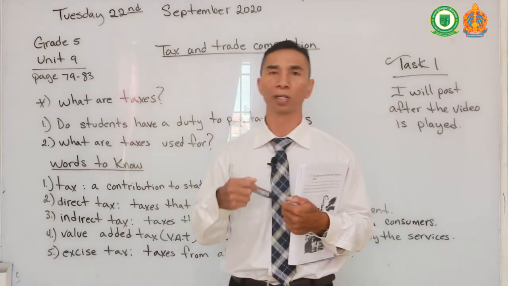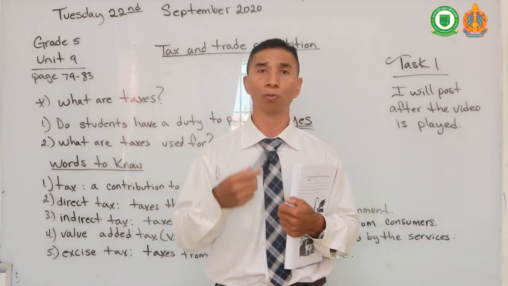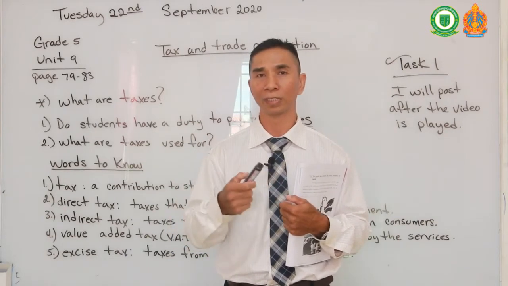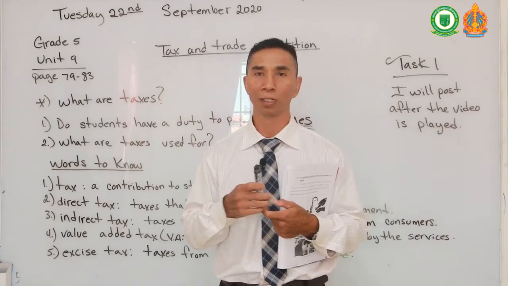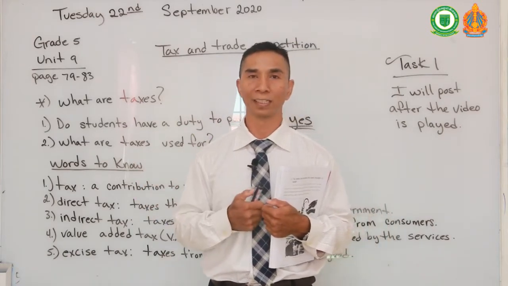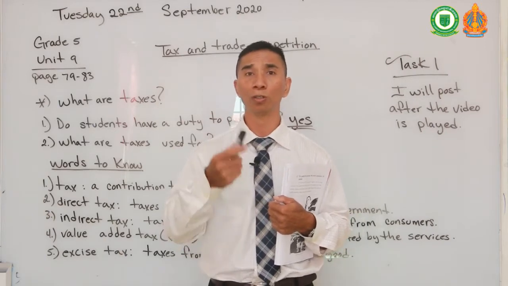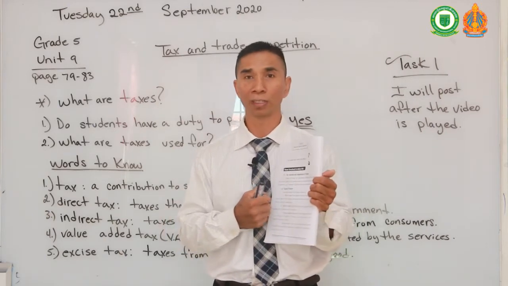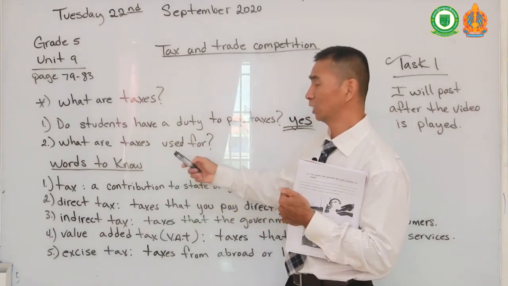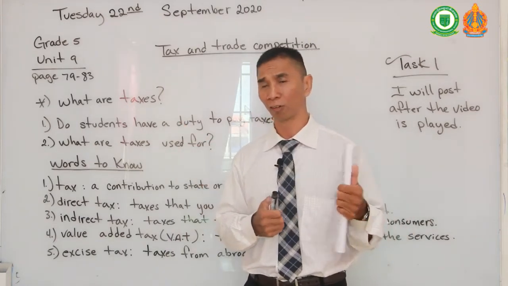Especially here in Cambodia, taxes are used to build roads. As you see, there are bridges being built on the roads, and there are new stop signs being built. All those are paid for by money collected by the government to help its citizens, to build new roads, new schools, new hospitals, and put stoplights all around the roads also. So taxes are used for many things within our government.